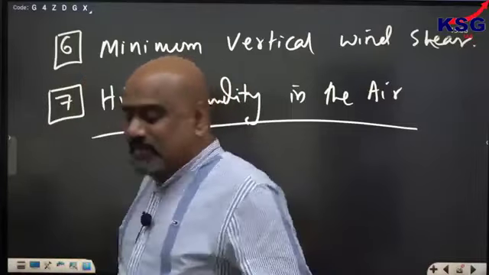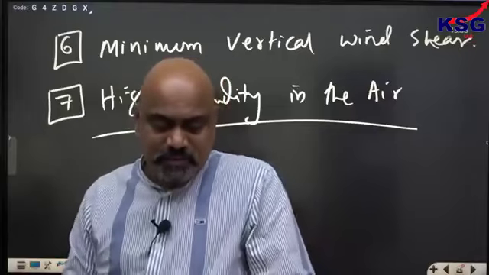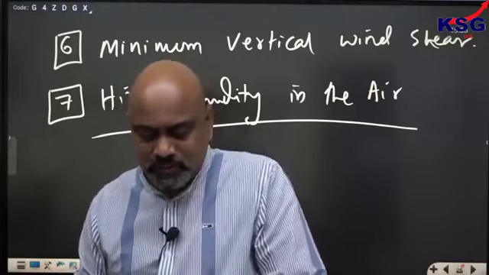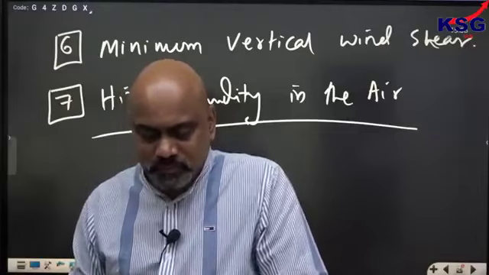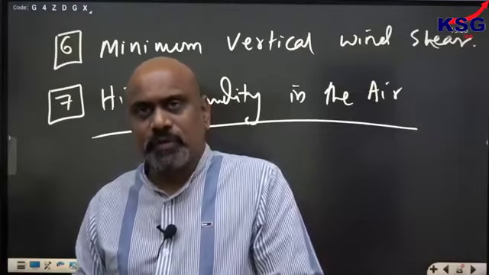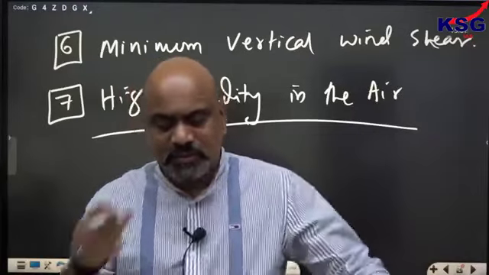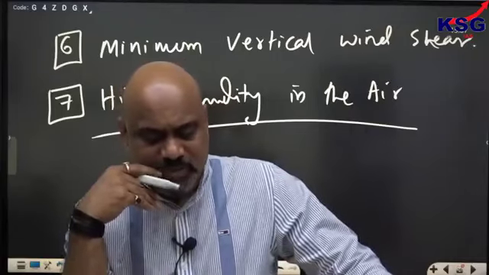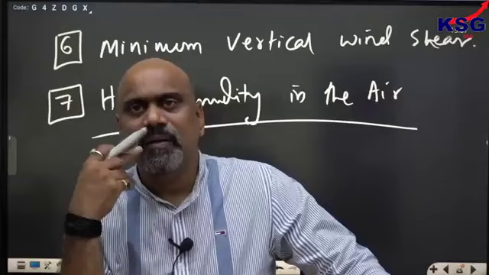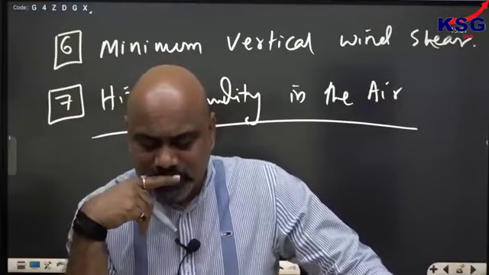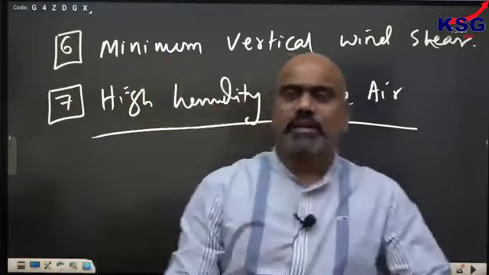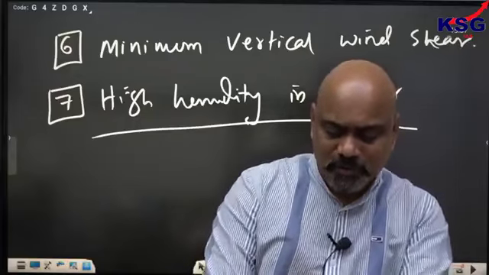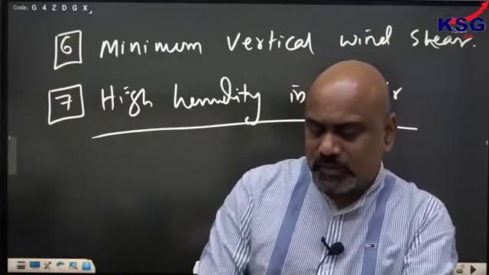Okay. So how many? 7 factors I said. Right? Any disturbances in the upper atmosphere also lead to this type of formation. Divergence will be there in the upper atmosphere, I told you, these are the cases. So these are the favorable conditions for the development of a tropical cyclone, right?